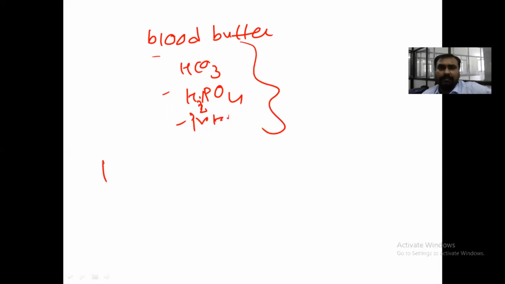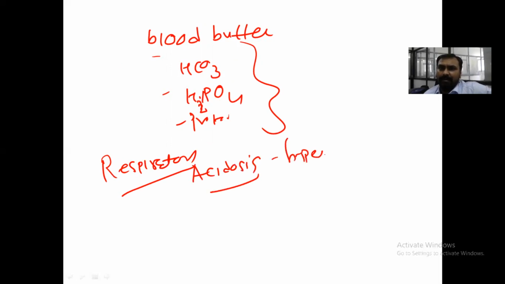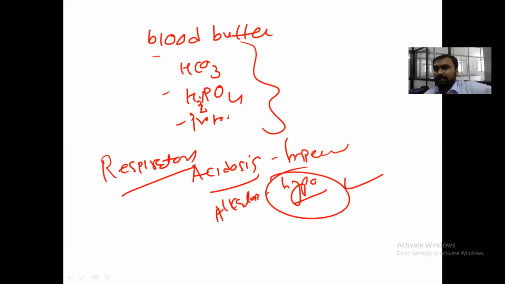Then we have seen the respiratory regulation: what will happen at the tissue level and what will happen at the lung level. Whenever there is acidosis, there will be hyperventilation. Whenever there is alkalosis, there is hypoventilation. This is how respiratory regulation works.